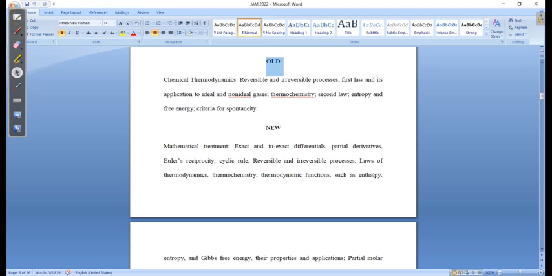But now you see this part is basically related to the CSIR NET examination. This is something very important and it requires mathematics. They have excluded the mathematical part as a separate unit, but they have included these things, the mathematical treatment: exact and inexact differentials, partial derivatives, then Euler's reciprocal rule, the cyclic rule, they included all these things.